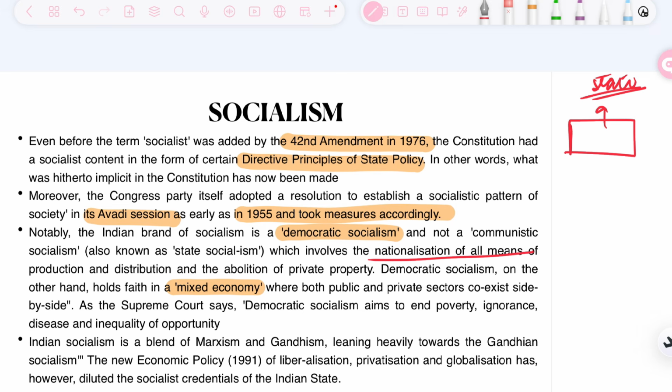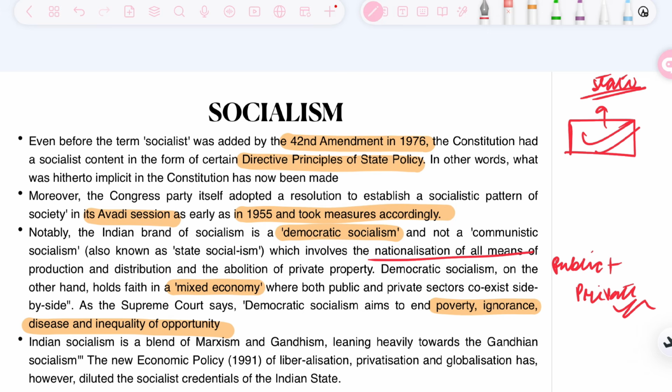Now, the Supreme Court has mentioned that democratic socialism aims to end poverty, ignorance, disease, and inequality of opportunity. So it is very important for India to believe in the idea of democratic socialism. Now, what does democratic socialism mean? It means that both public and private sectors will come together and work for social welfare. Not only will the public sector have all of the resources, but the private sector will also have some opportunities.